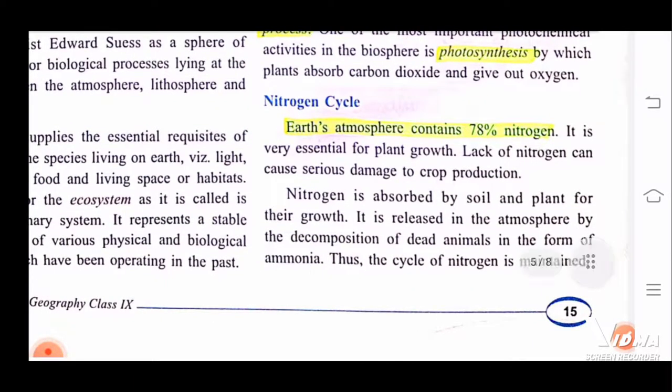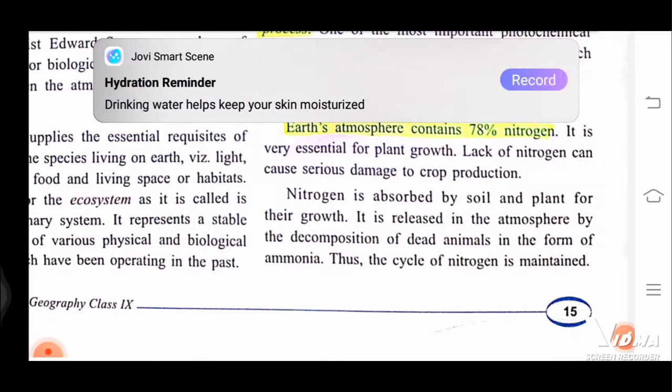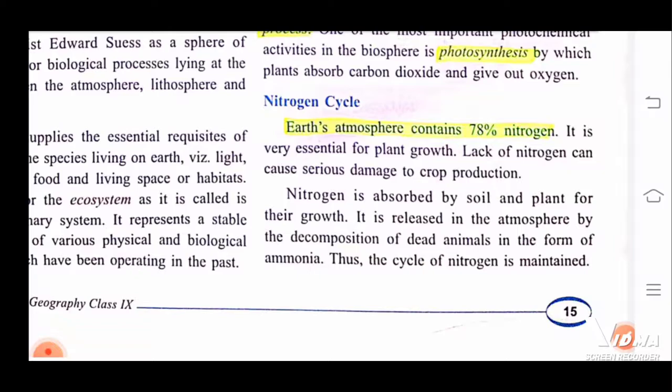Now comes the nitrogen cycle. Earth's atmosphere contains 78% of nitrogen. It is very essential for plant growth. We are thinking that nitrogen is of no use, but it is of a lot of use because it is absorbed by the plants. If there is a lack of nitrogen, then it may cause serious damage to our crops, and if crops would not be there, we would not be able to have food. So nitrogen is absorbed by the soil and also by the plants for their growth.